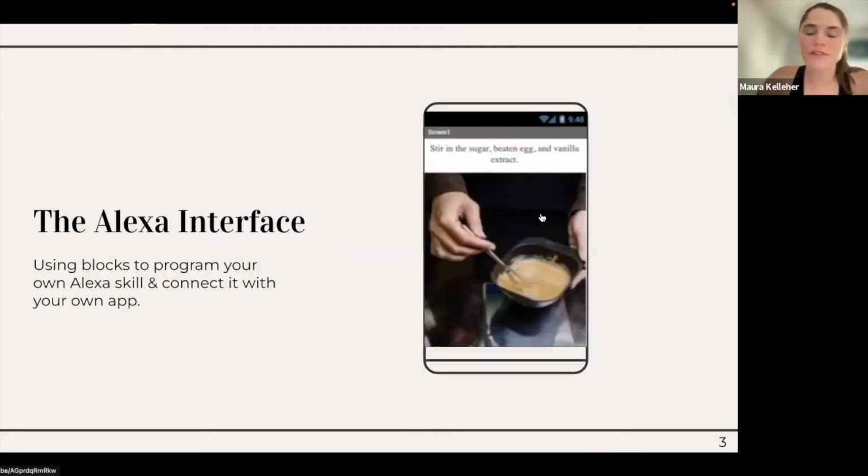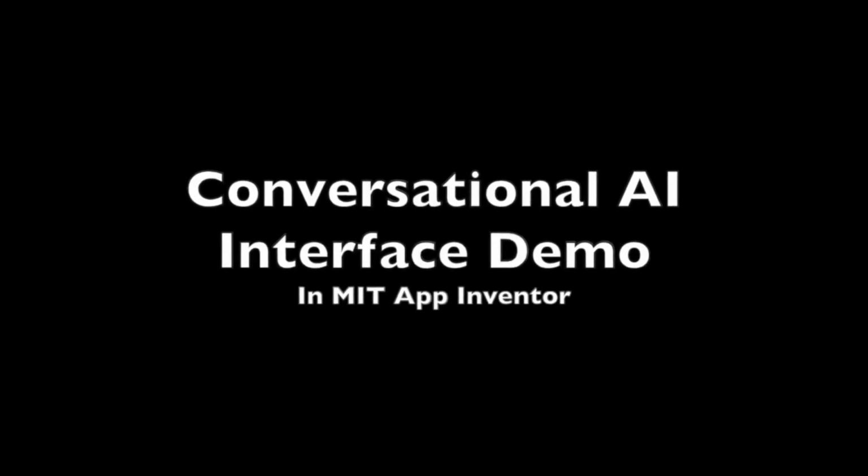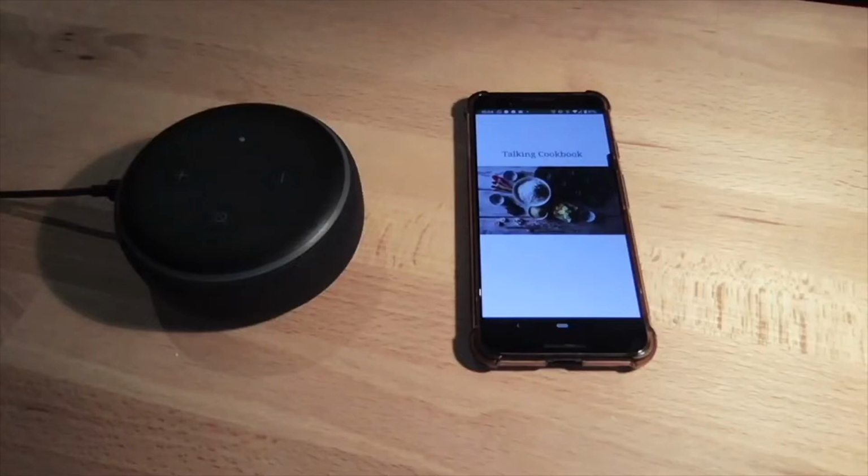To give a brief overview of the Alexa interface and what the students can make with it, we have a short video demonstrating the interaction between a user, the Alexa skill she made, and an app she created. This skill is called Talking Cookbook, and basically you can ask Echo Dot how to make certain recipes and it'll tell you the instructions. So let's give it a try.